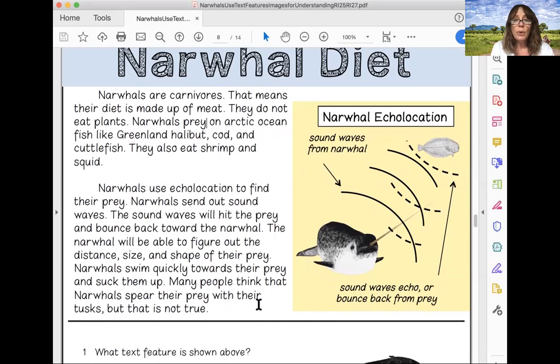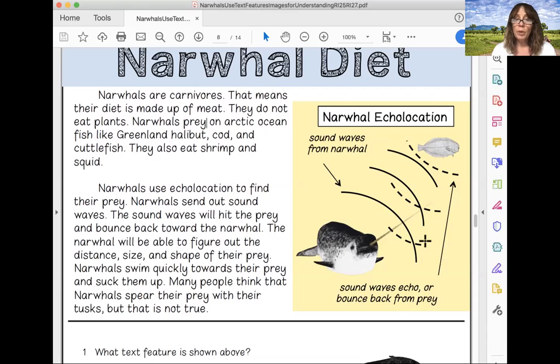Narwhals use echolocation to find their prey. Narwhals send out sound waves. Here they are in our text feature. So those are the sound waves going out. The sound waves will hit the prey and bounce back. So here's our sound waves coming back toward the narwhal.